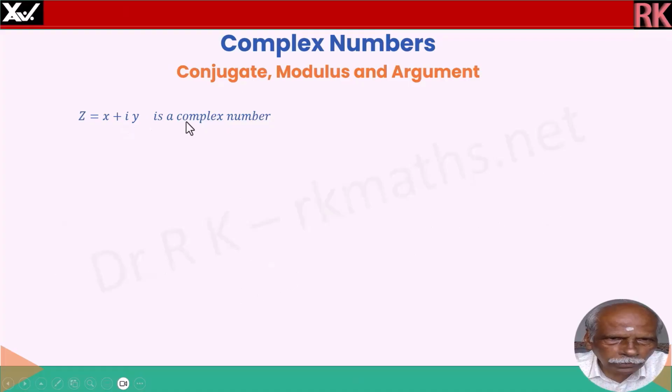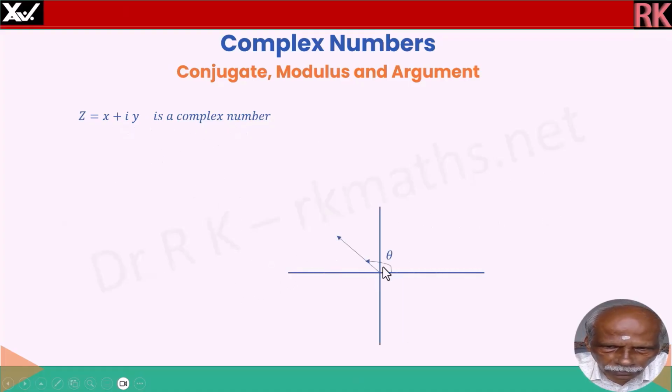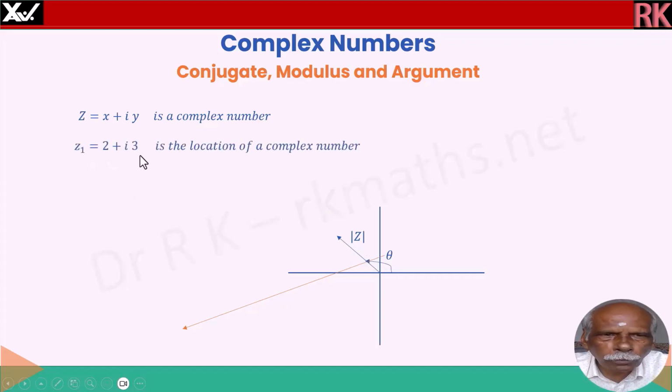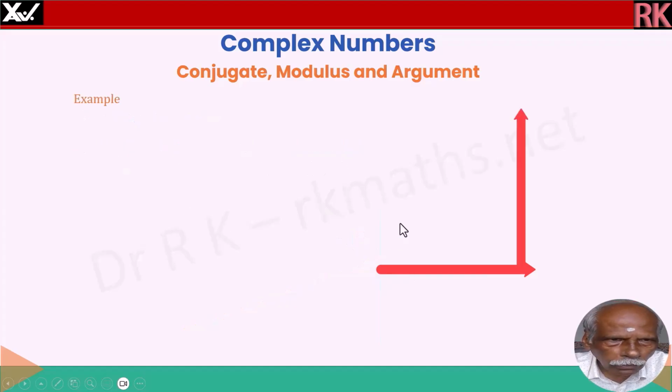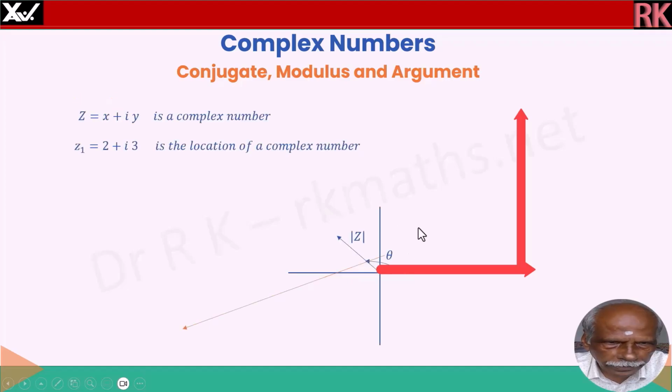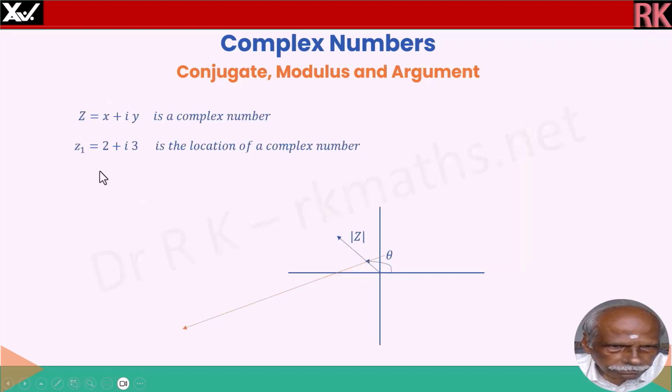z is equal to x plus iy is a complex number, and you can represent a complex number by its location, taking x along the x coordinate, y along the y coordinate, and fixing the point. Modulus of z is the distance and theta is the direction. z1 is equal to 2 plus i3 is the location of a complex number. That means you take 2 along the x-axis and 3 along the y-axis and fix the point. Now this is how you fix it. You take 2 along the x-axis, 3 along the y-axis and fix the point here.